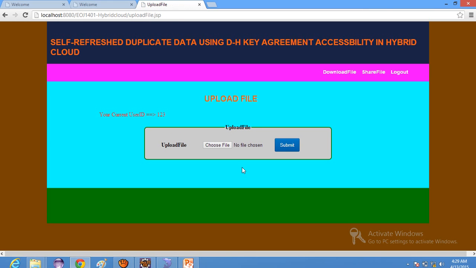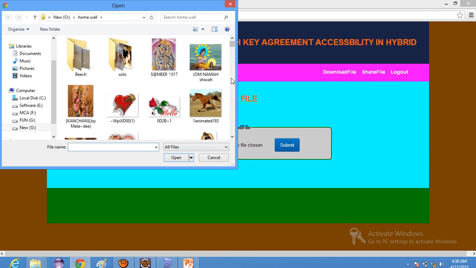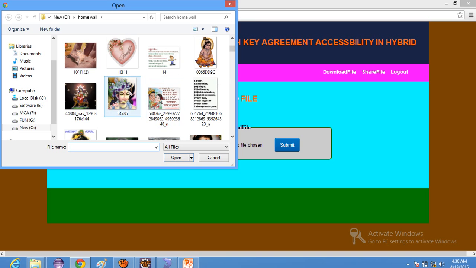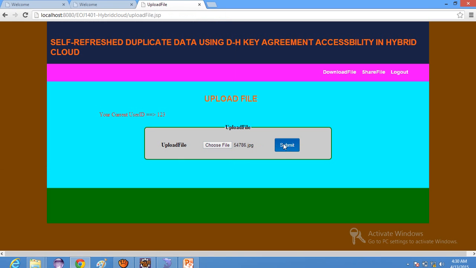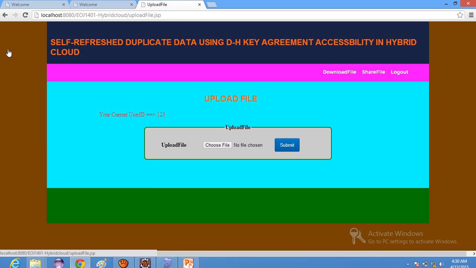After the login they will say to upload the file. Where will the file be uploaded? The file will be uploaded on the cloud sector. You can choose the file you want to upload. Suppose I have chosen this file, 54786. Just open this file and submit it. After submitting, they will say file uploaded successfully.